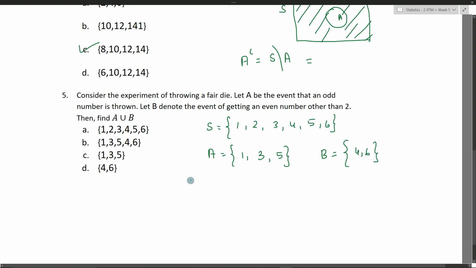Okay, they have asked us to find out what is A union B. A union B is nothing but all the elements in A and B, that is 1 3 4 5 and 6. So this is the answer, option B. Moving on.